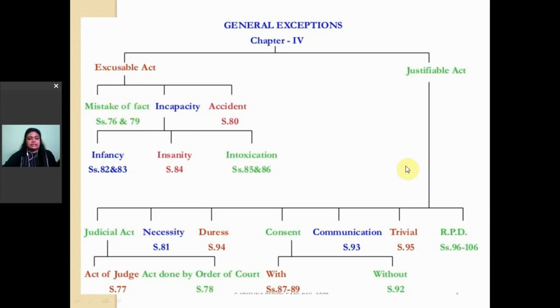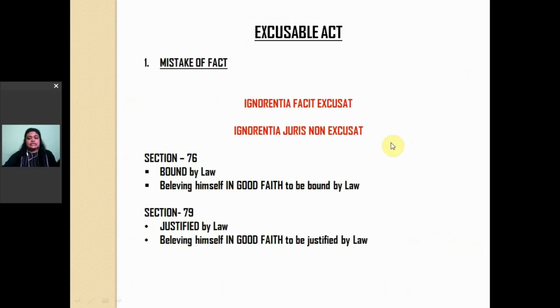The first one is mistake of fact, and the sections are 76 and 79. Now whenever we are talking about a mistake of fact and a mistake of law, the first thing that you need to know is what is a fact and what is a law. Very simple. A fact is anything that you can perceive with any of your senses. You can see something, you can hear something. These are all facts. See, I'm sitting here and talking to you right now. This is a fact because this is something you can perceive with your senses.